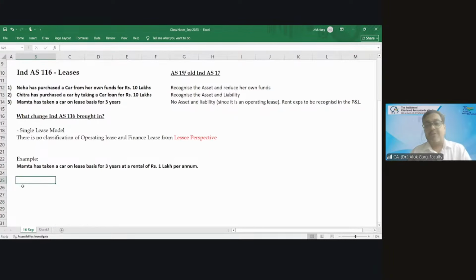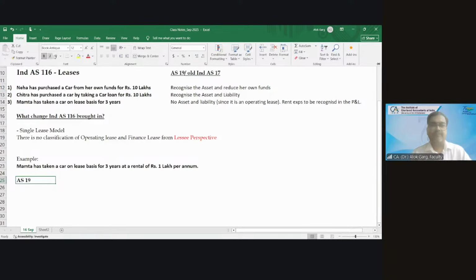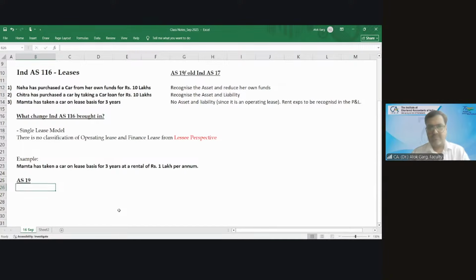So let me tell you what the accounting is in AS 19. What is the accounting in AS 19, guys? Tell me quickly. Every year, lease rent expense account debit to bank account. What is the amount? 1 lakh rupees.